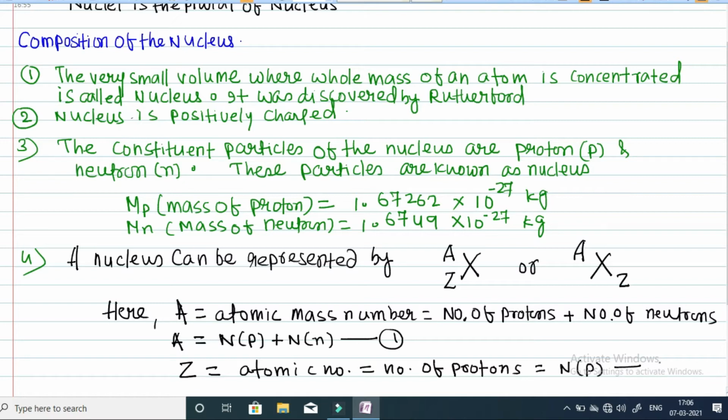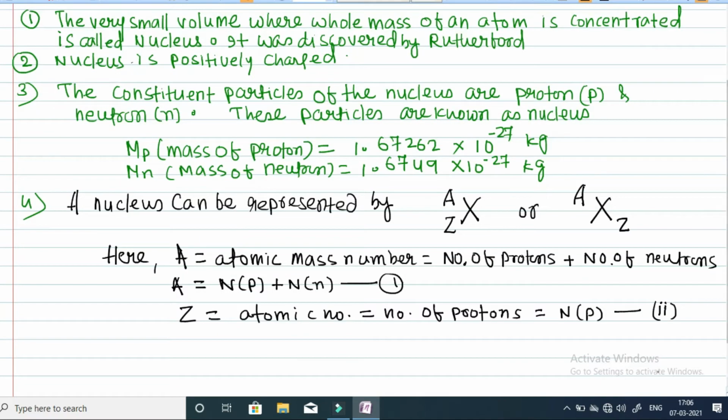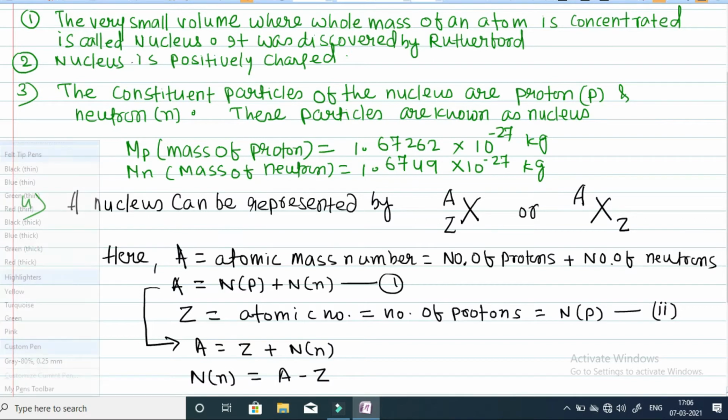If you analyze equations 1 and 2, we can find out the number of neutrons. A is equal to the number of protons plus the number of neutrons, and the number of protons is Z. So the number of neutrons is equal to atomic mass number A minus atomic number Z. This is one of the important results.